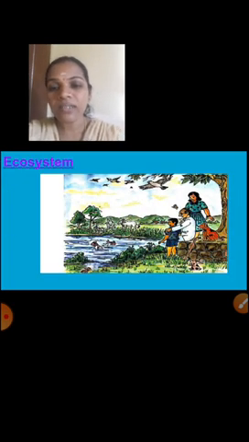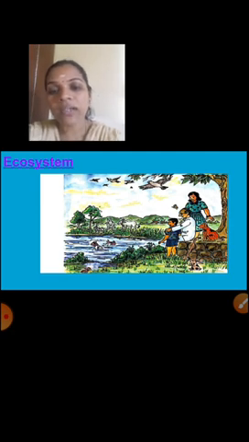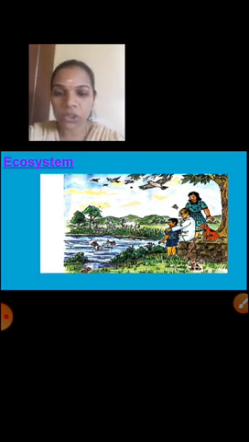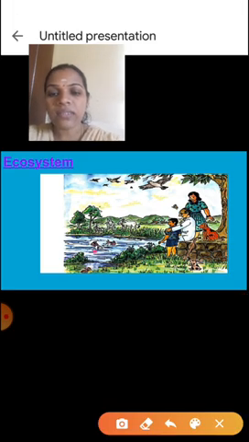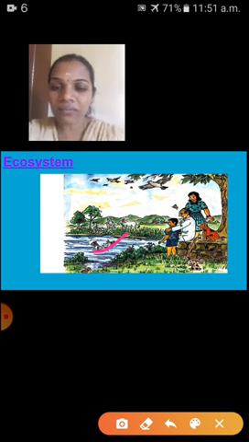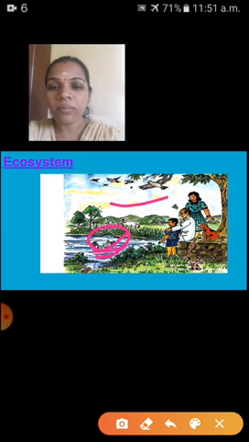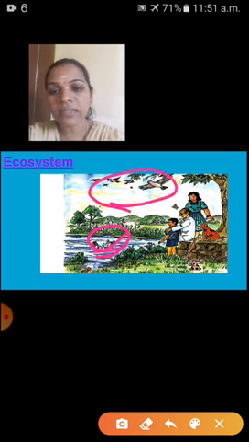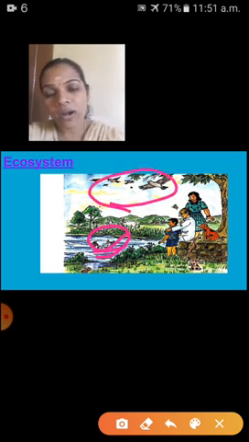So children, observe this picture. Here many living things and non-living things are there. If you observe this picture, you can see living things and non-living things depend on each other. Both interact with each other. See here, this fish is living or non-living? Yes, living. It lives in the water. And here birds are living things, and birds live on trees.